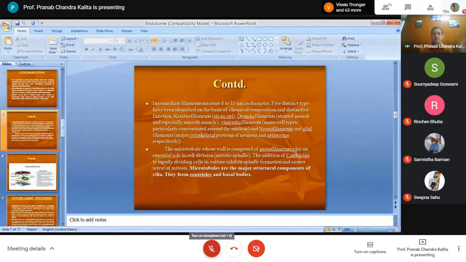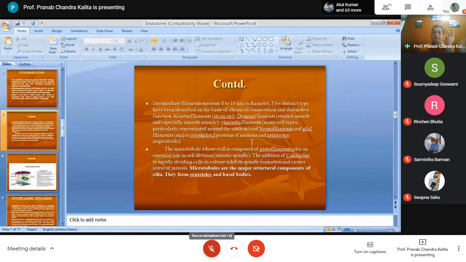Then you will find the intermediate filaments. Intermediate filaments are normally 8 to 10 nanometer in diameter. These intermediate filaments have 5 different types on the basis of their chemical composition. One is keratin filaments. Keratin filaments you will find in stratified squamous epithelium. Desmin filaments, in striated muscle. Vimentin filaments, particularly around the nucleus, in many cell types. And neurofilaments, the major portion of the neurons and astrocytes.